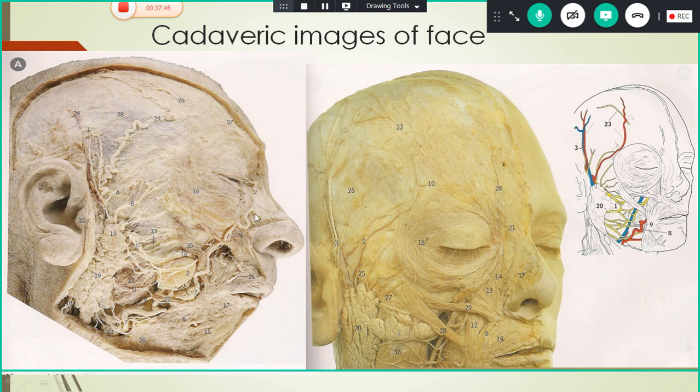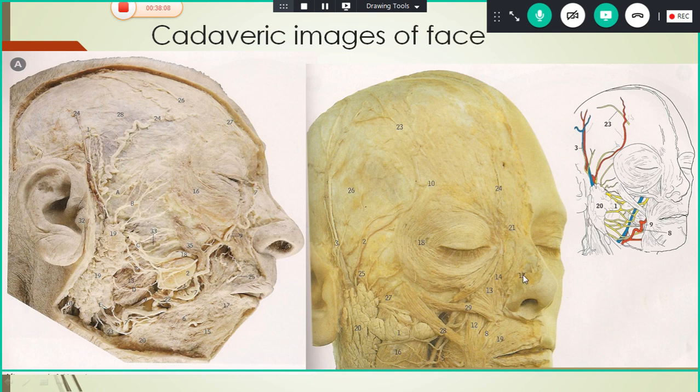Just see, this is the cadaveric image you can see. You can see the parotid gland here. This is the auricle, the pinna. You can see the branches of the facial nerve here, and you can see the orbicularis oculi muscle here. This is the zygomaticus minor here. Sorry, this is major, this is minor.